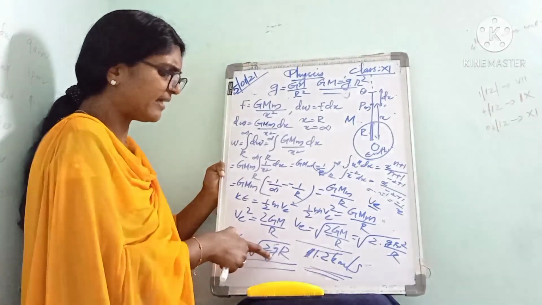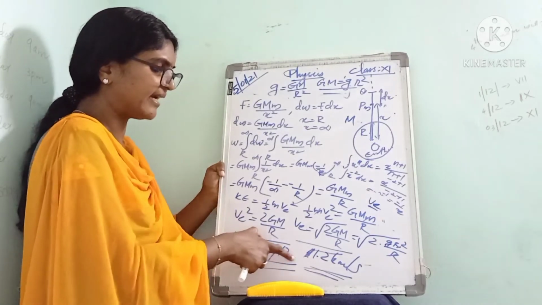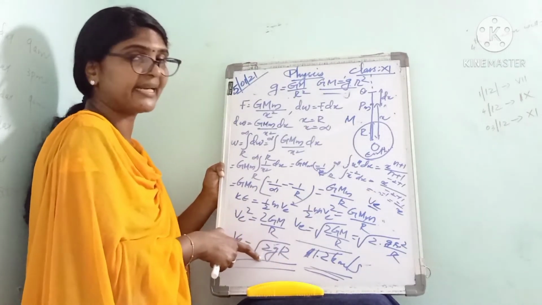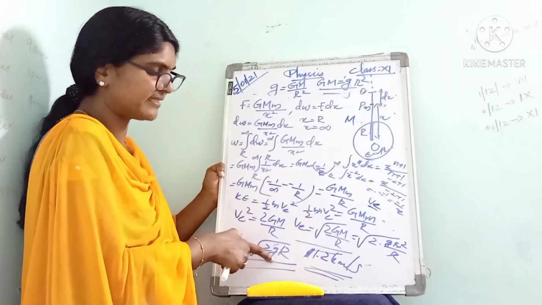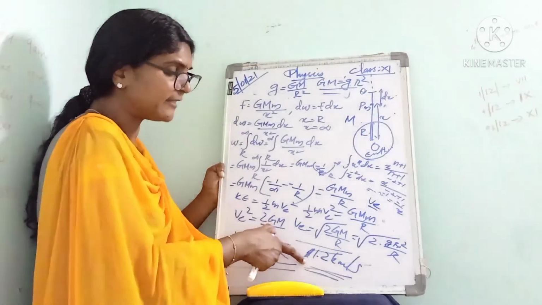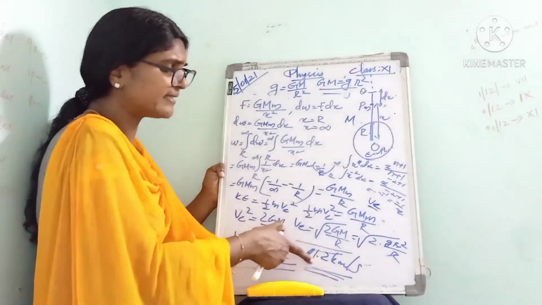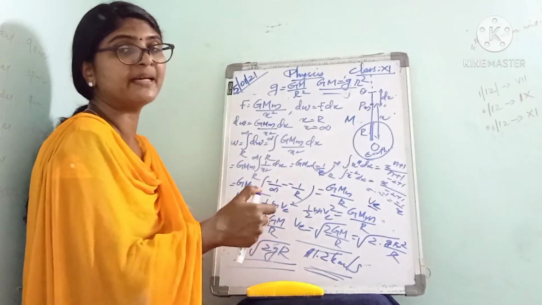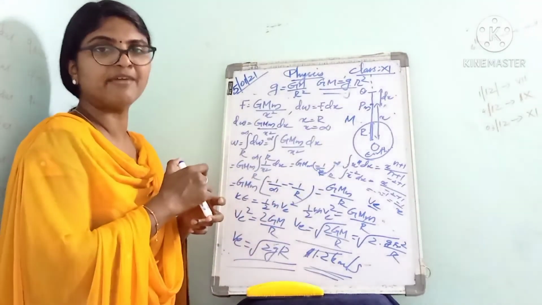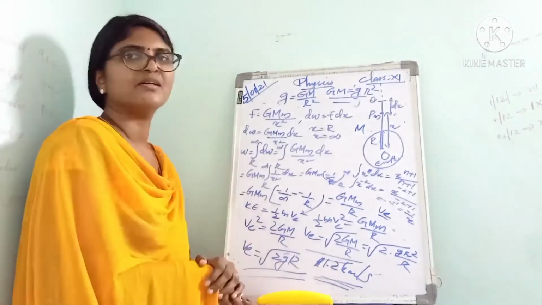Then we can substitute the value of g as 9.8 and consider earth radius as 6.4 into 10 power 6. After that we will get the escape velocity from earth, which is actually 11.2 km per second. That is the escape velocity from earth.